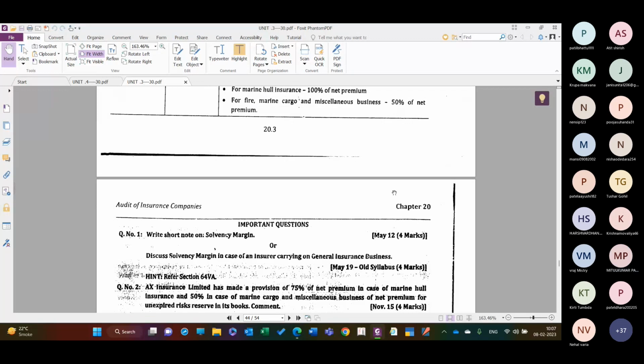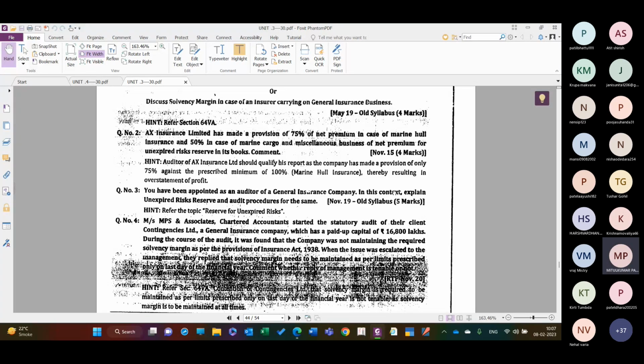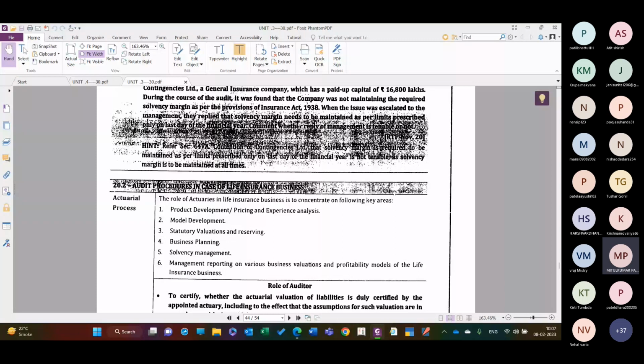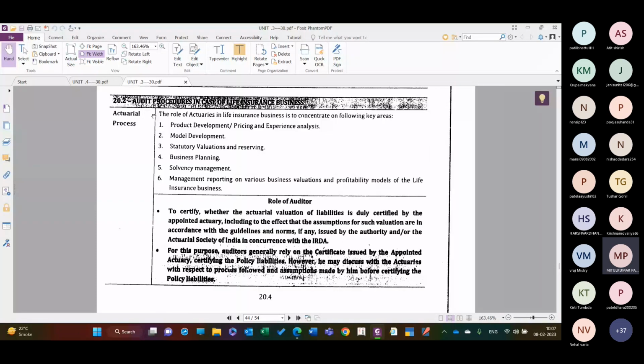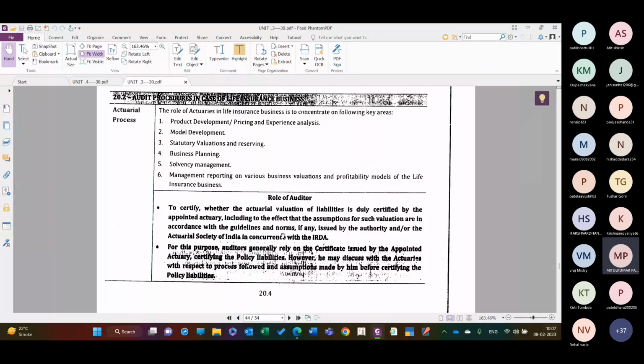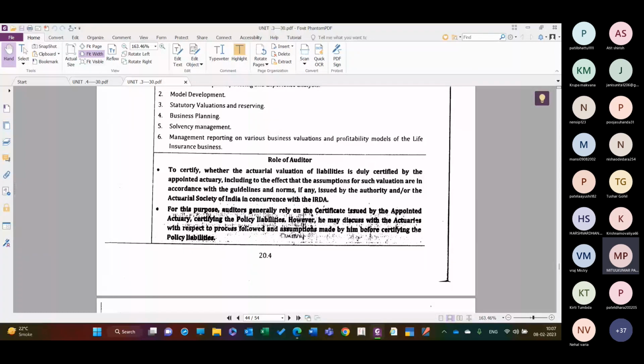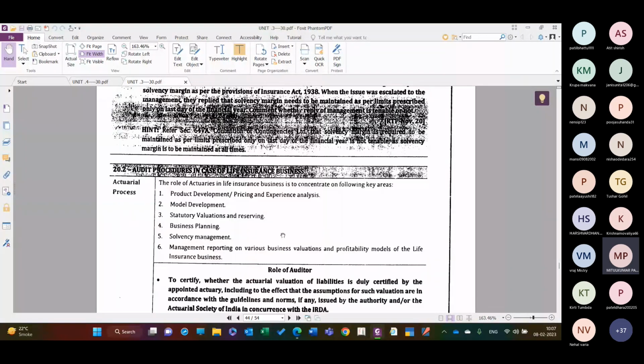Yes, sir. Right. Then the audit procedure in case of life insurance business. So this talks about the life insurance policies, right? This is complicated to understand. So I think we will keep today up to this. It is 10:07, so I am closing the class today. Tomorrow we'll start from here, right? The audit procedure in case of life insurance. Is it okay?